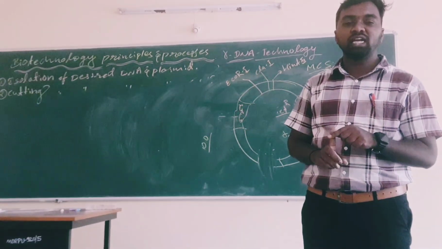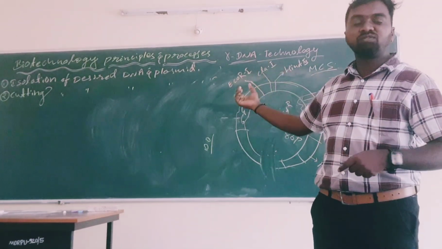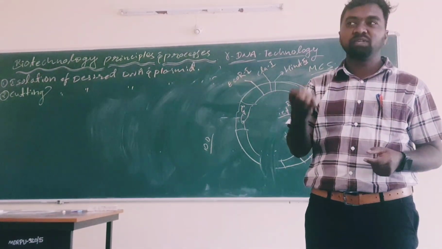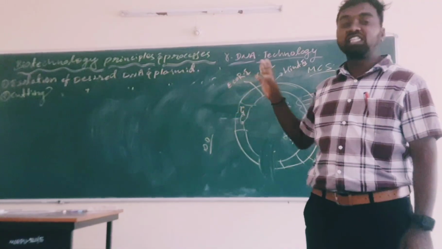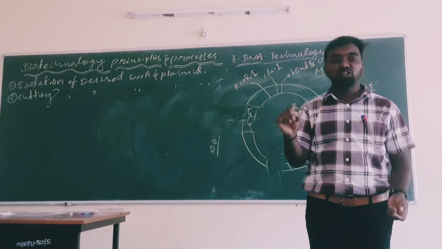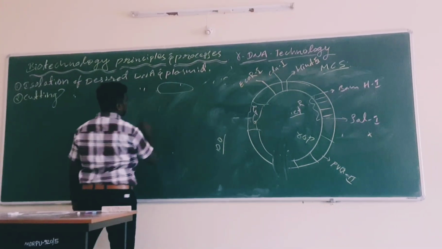So this is known as insertional inactivation. When foreign DNA is inserted, there will be inactivation. It will not have resistance against the ampicillin gene. If I insert here, the resistance is inactivated. So this process is known as insertional inactivation. So when the new colonies are formed,